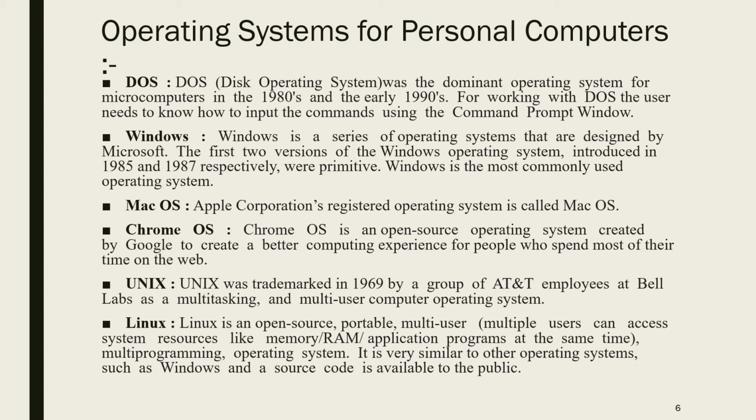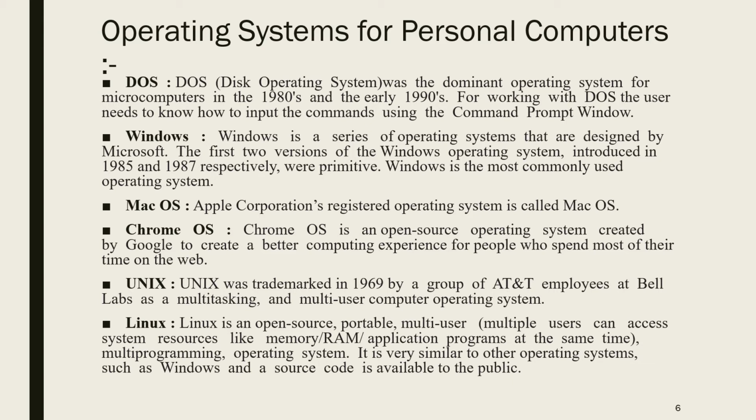Third one is the Mac operating system. Apple Corporation registered this operating system, which is called the Macintosh operating system. The short form is Mac. You know Apple's CEO Steve Jobs. He developed the Macintosh operating system. Next, the Chrome operating system. Chrome means your Google Chrome. It is an open source operating system created by Google to create a better computing experience for people who spend most of their time on the web. So mostly to search different types of information, the Chrome operating system is used.